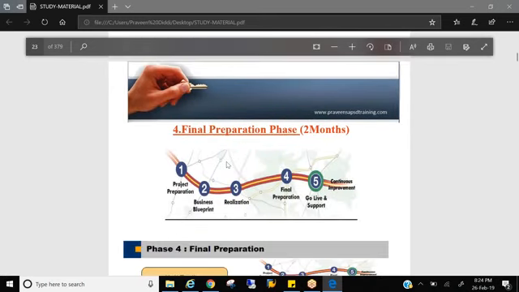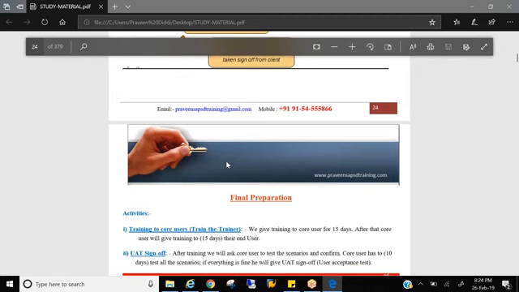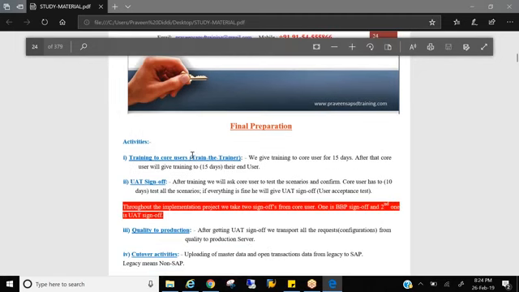What is the final preparation phase? That is, we give training to the users. Very important interview question, killer question: to whom you have given training? Okay, so only real-time people would be knowing that. To whom you have given training?